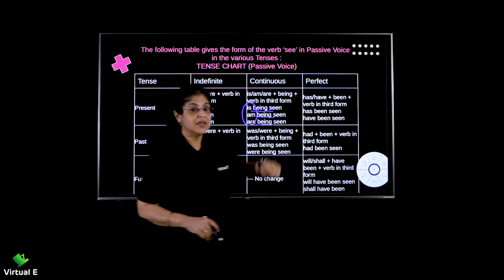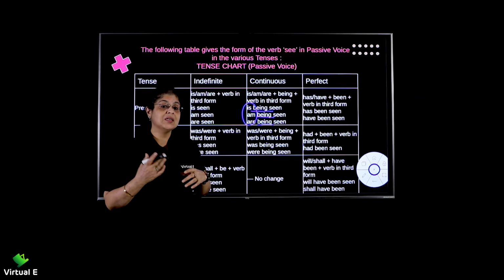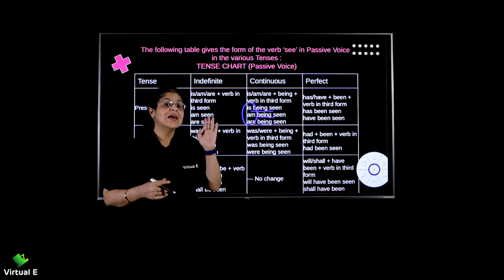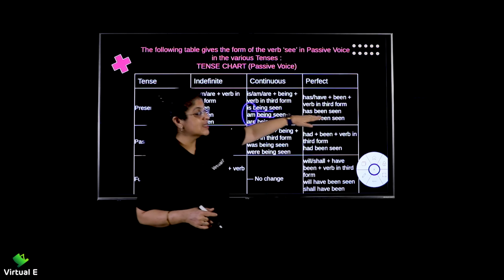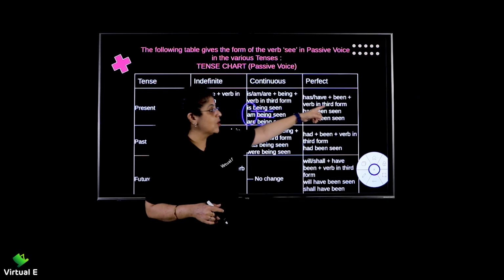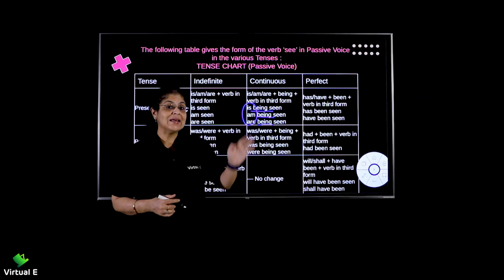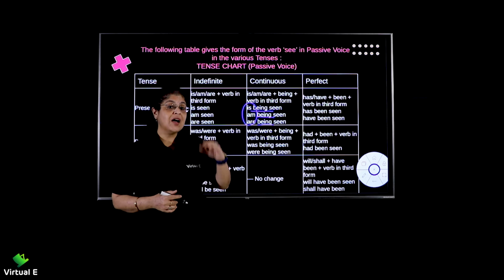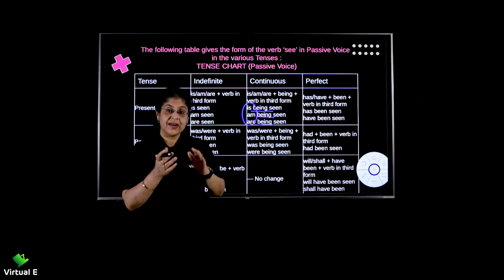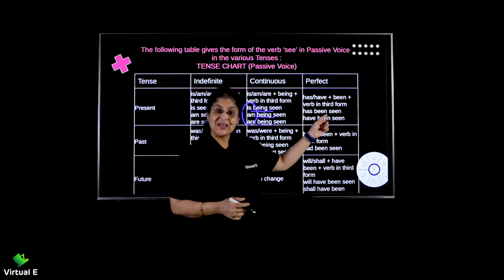Likewise, perfect tense. Now when I talk of present perfect, remember the keywords in the tenses I had mentioned, has or have plus verb 3. So the same thing is here, has or have plus been. For example, he has read a novel. Okay, now if I want to change that, now has read, perfect tense. Now here I want to make it into the passive voice.